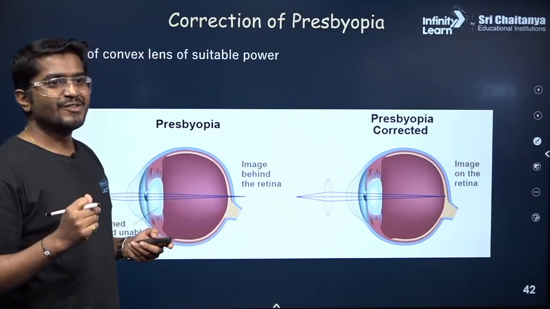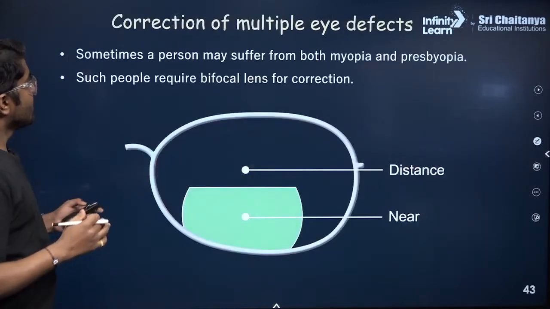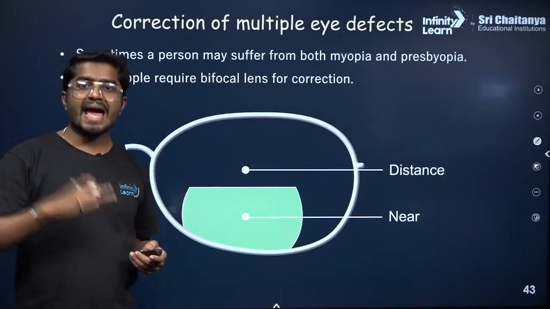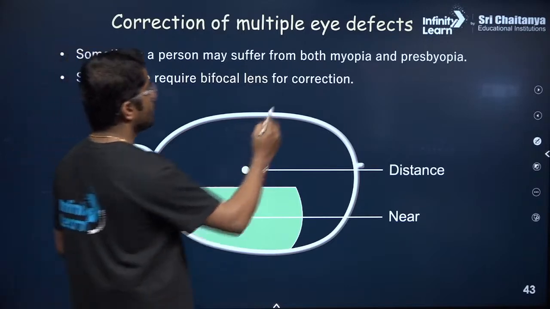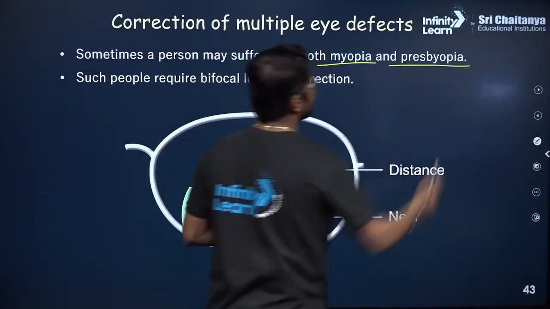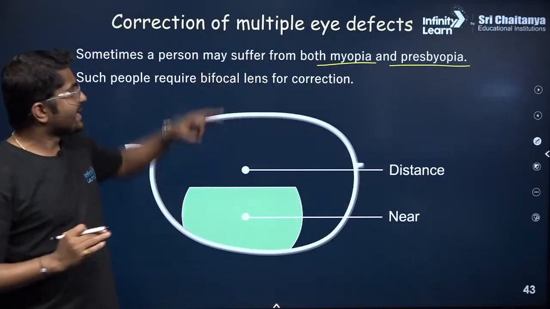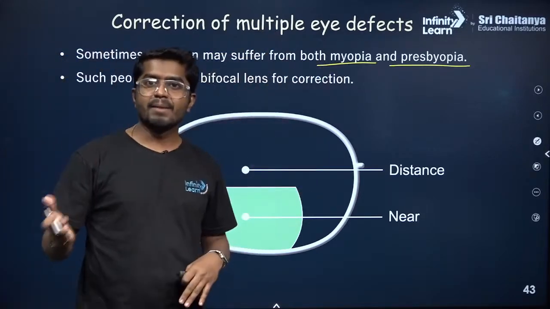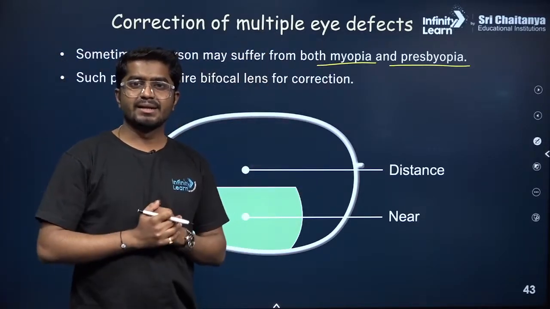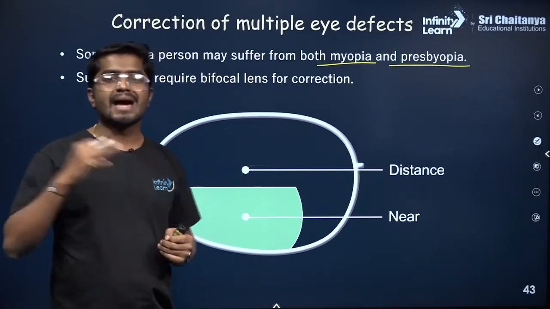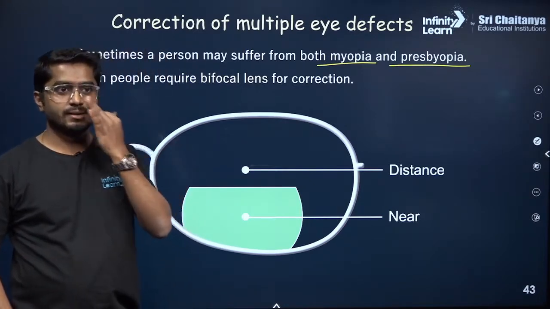It could also be that some people can have both myopia and presbyopia. So my question to you is, can a person have both myopia and hypermetropia? What do you think? Is it possible?